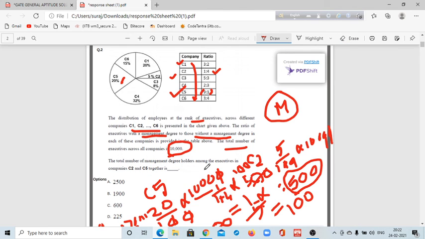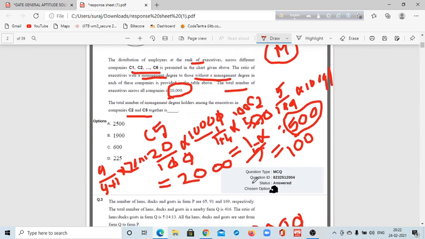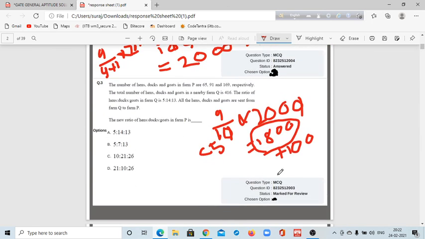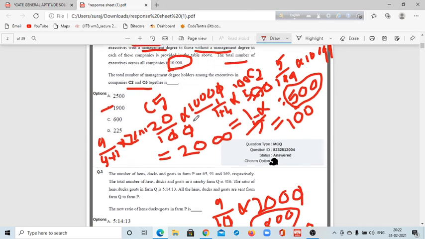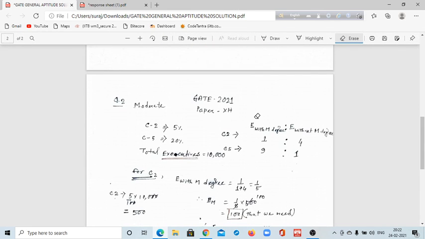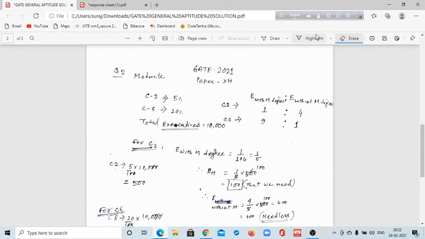Total number of management degree holders among the executives in C5 and C2 together is, okay, it will be 900. So what is the answer? So B is the answer. So I can show you the solution of this question. Look, it's very easy, so I want to show you the solution.